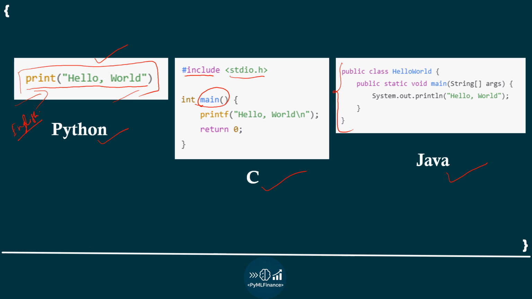When Python was designed, it was designed with simplicity and readability in mind. These terms were in mind while designing Python. The example here clearly shows how a task as simple as printing a message like hello world is much faster and easier in Python in comparison to other languages like C and Java. We can observe this very clearly over here.